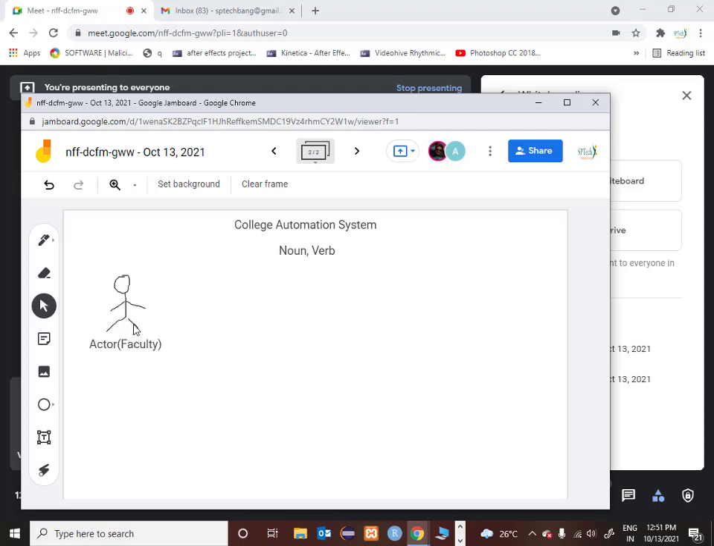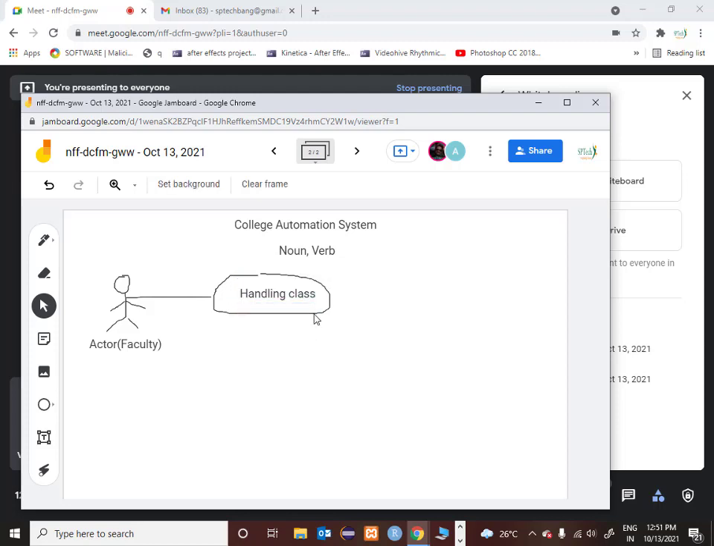He will say, my first responsibility early in the morning is that I will handle the class. So immediately you understood: handling a class is a function, it's a verb. Then what you did? You took one line and drew an ellipse like this. Inside that ellipse, you wrote handling class. So his first functionality is complete.